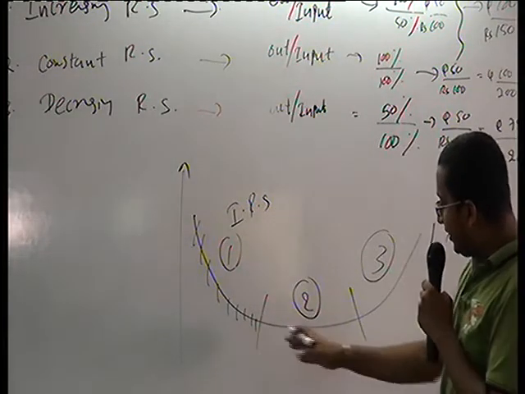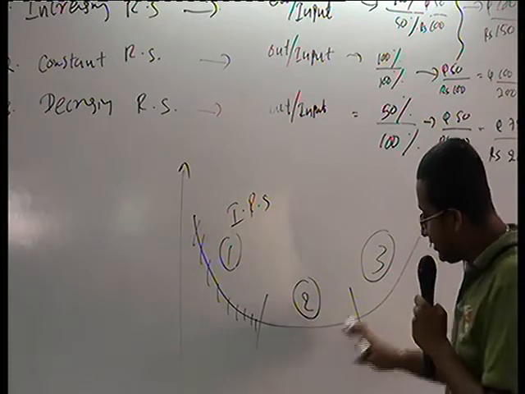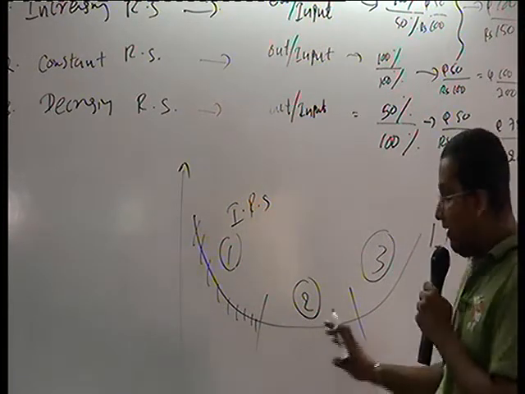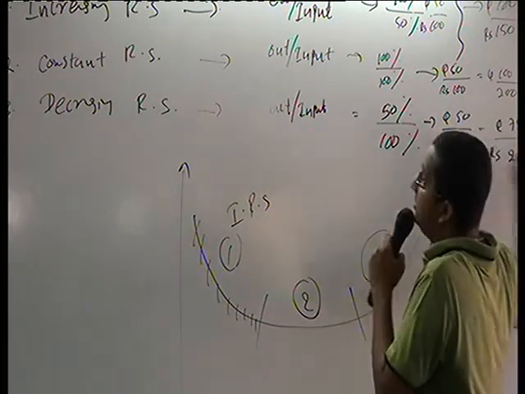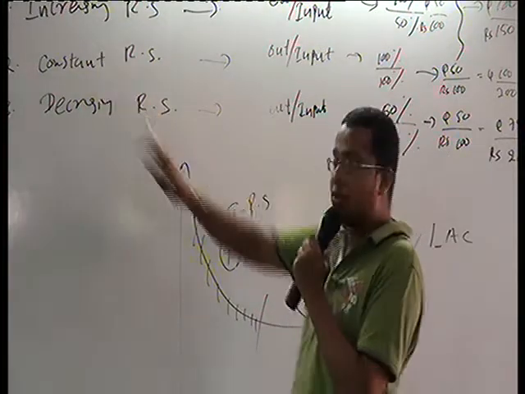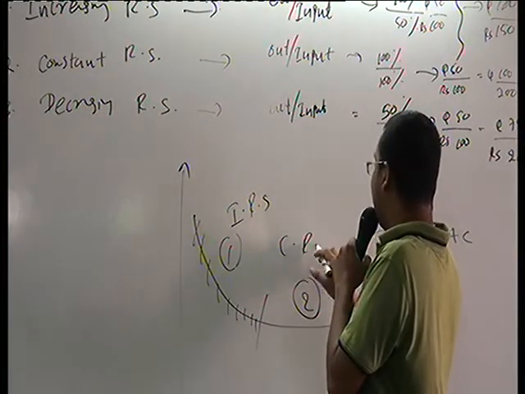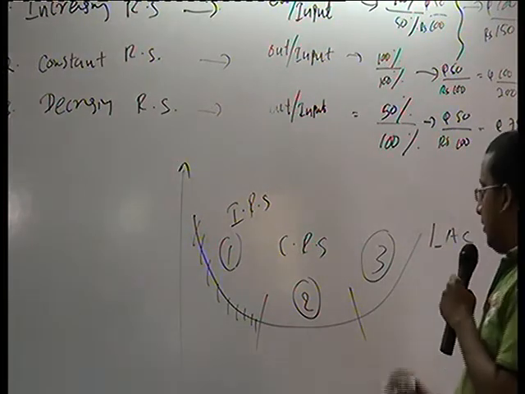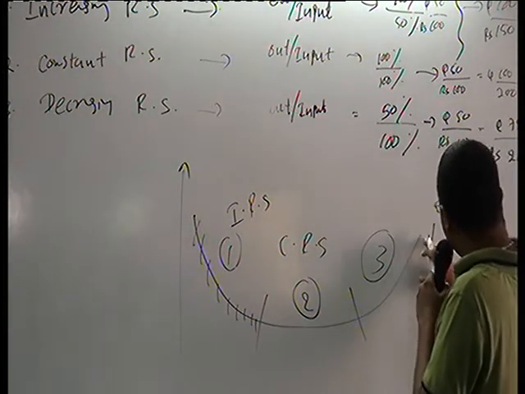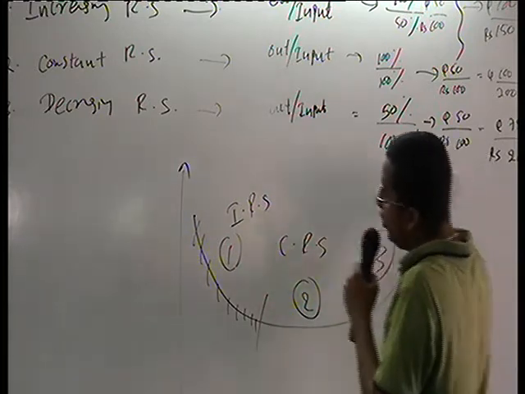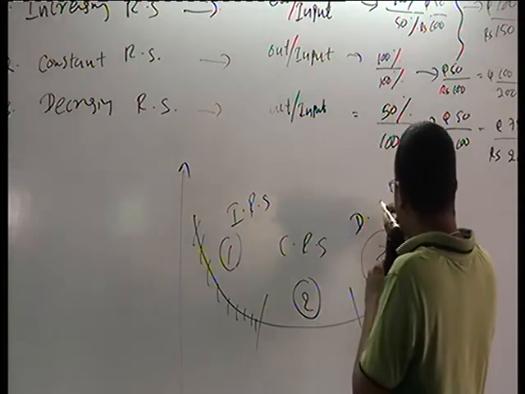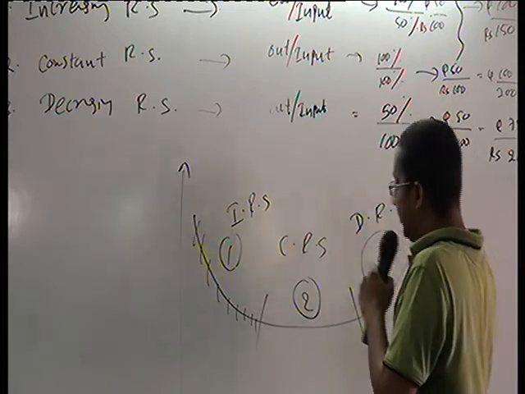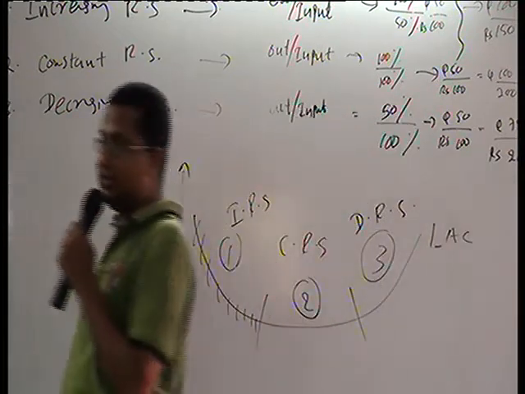Here, second part, you can see average cost doesn't change, that means you are in constant return to scale. Third one, average cost increasing, that means you are in decreasing return to scale.